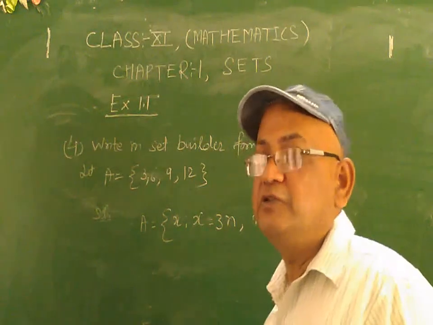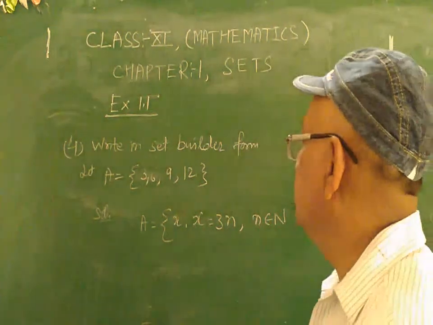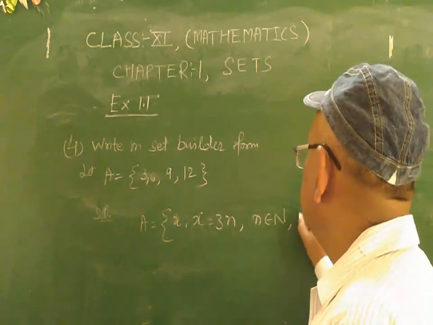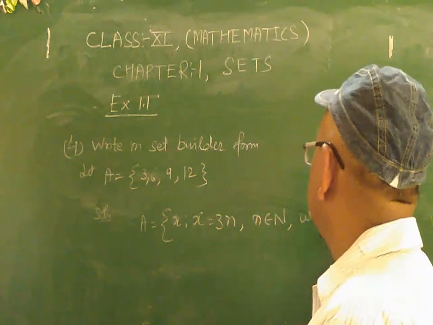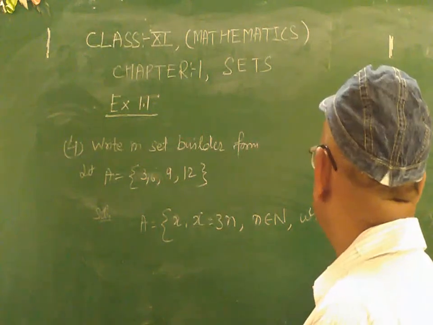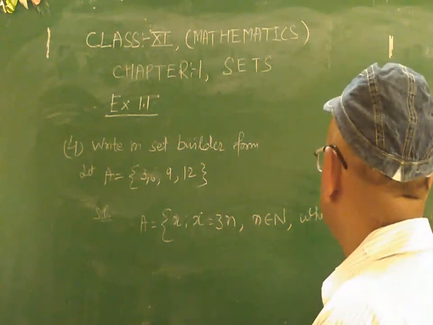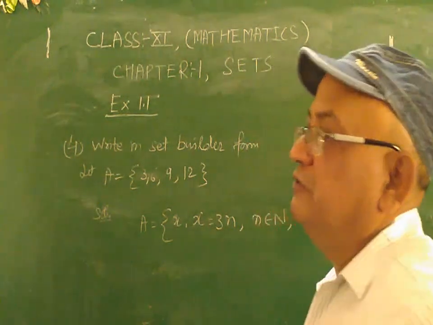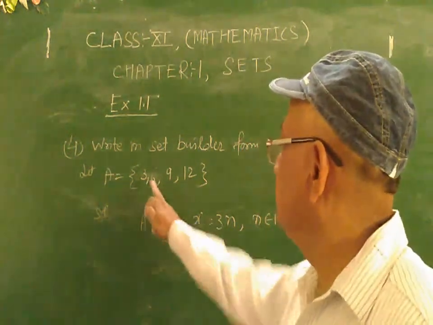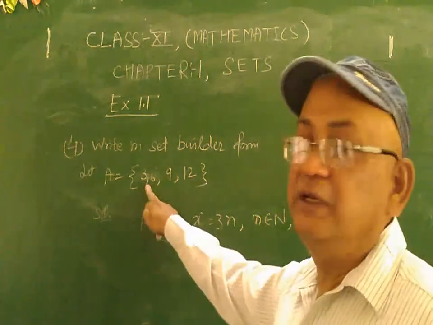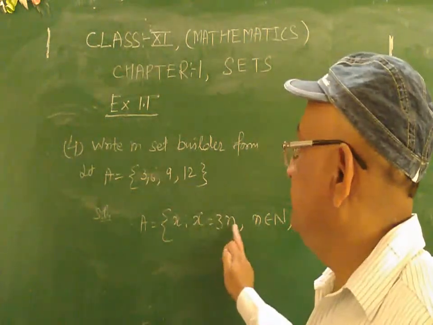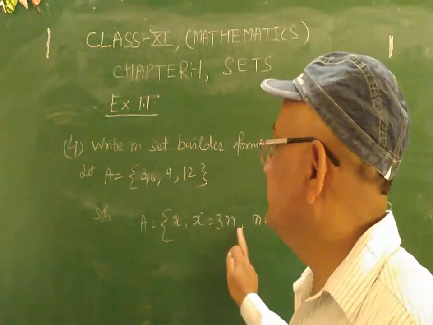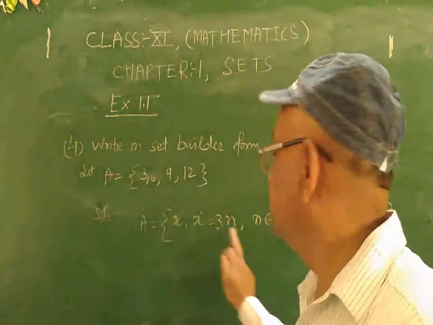Here n is a natural number, so you know the value of n starts from 1. So just where n is less than or equal to 4, because we will take the values of n as 1, 2, 3, 4. Then put 1: 3 times 1 is 3. Then 2: 3 times 2 is 6. Then 3: 3 times 3 is 9.